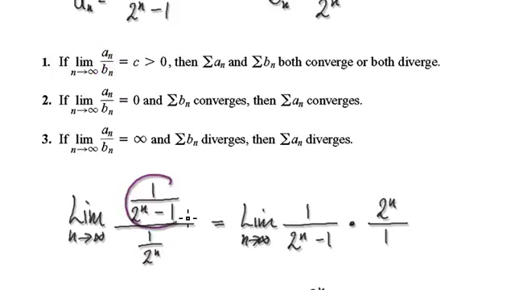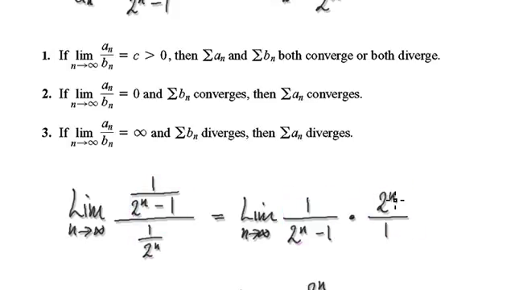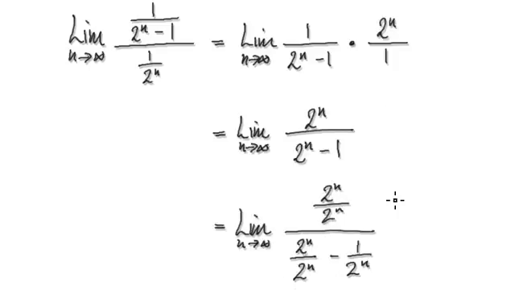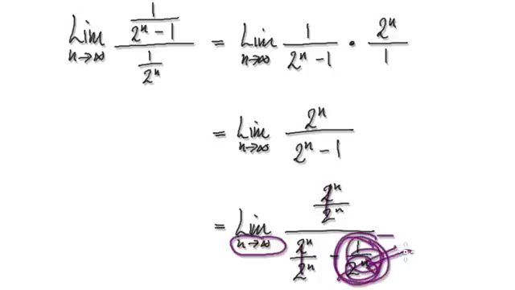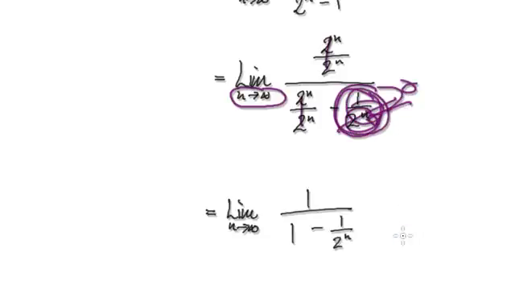So tidy this up. So this thing times the reciprocal of this, which is this. So now it's top times top, bottom times bottom. That will then give you this. Divide top and bottom by 2 to the power of n. That will then give you this. This is going to be 1. As n gets bigger and bigger, this is going to become very, very large, meaning the whole thing here will head towards 0. So this whole thing here